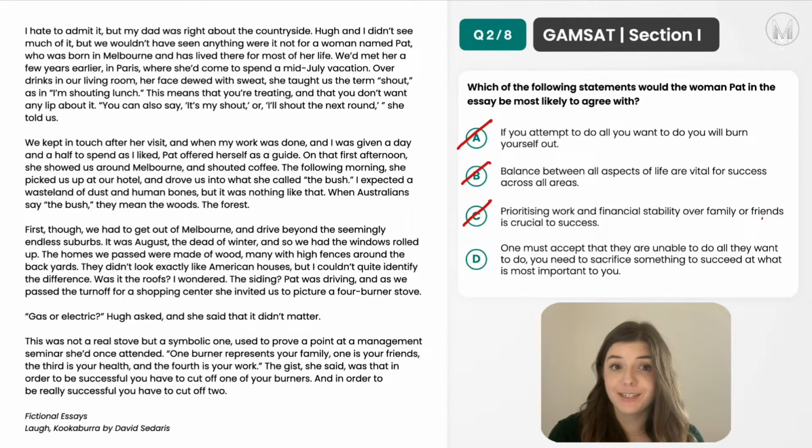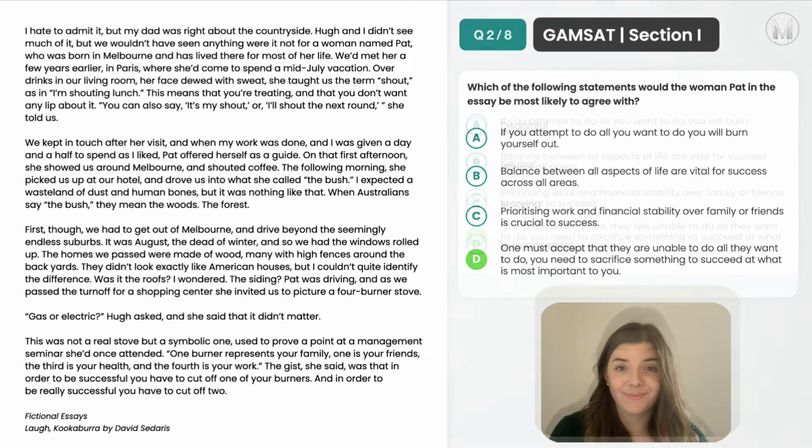And that makes option D our last option, but if we just go through it anyway, just to see why it is going to be the correct answer. So one must accept that they are unable to do all they want to do. You need to sacrifice something to succeed at what is most important to you. So that's exactly what she said. She says that you need to cut off one of your burners, or to be really successful, you have to cut off two, meaning you have to sacrifice either family, friends, health, or work in order to succeed in other areas. So therefore, option D is the correct answer to question 2.